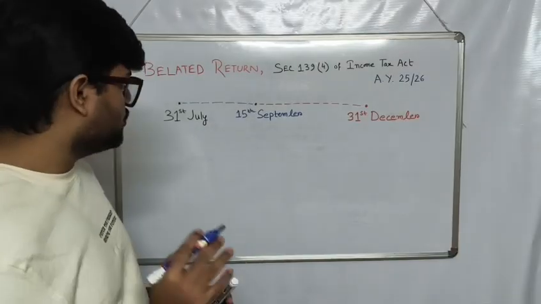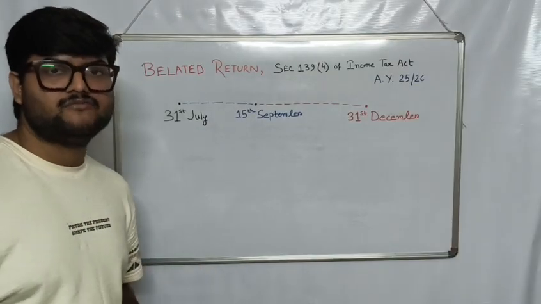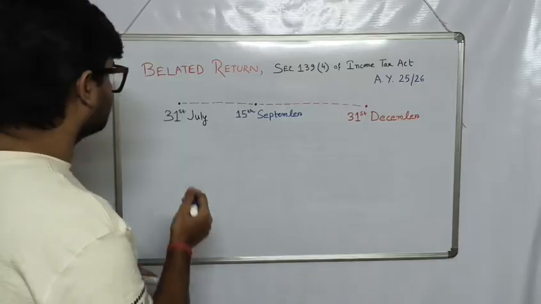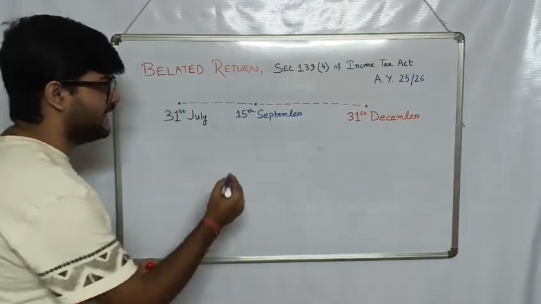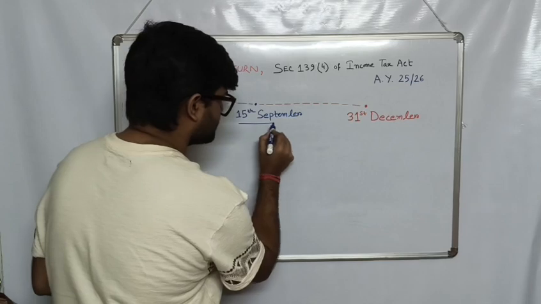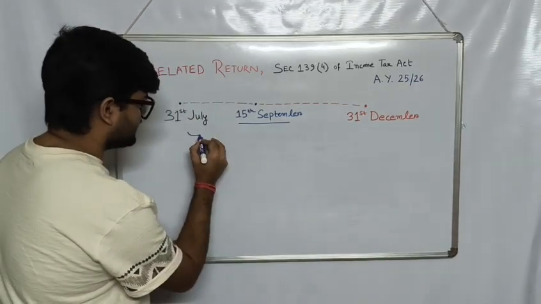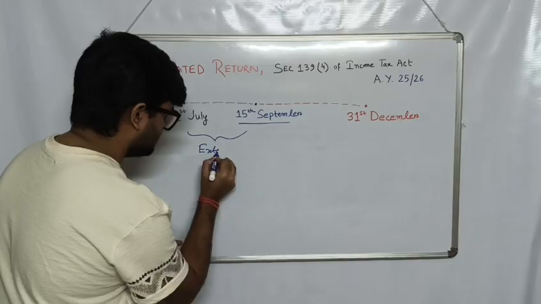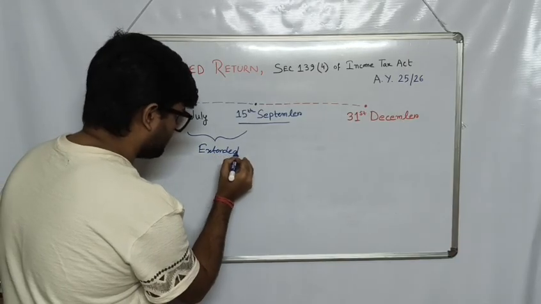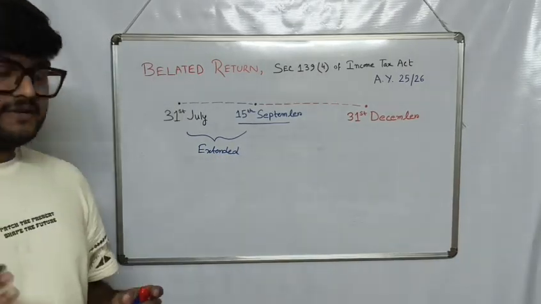Usually the deadline of tax filing lies on 31st of July, but this year it has been extended to 15th of September by the income tax authority.